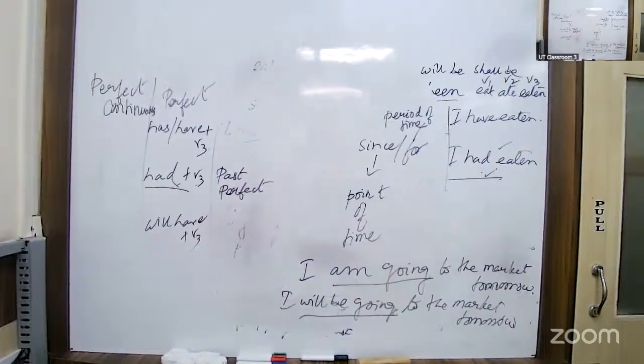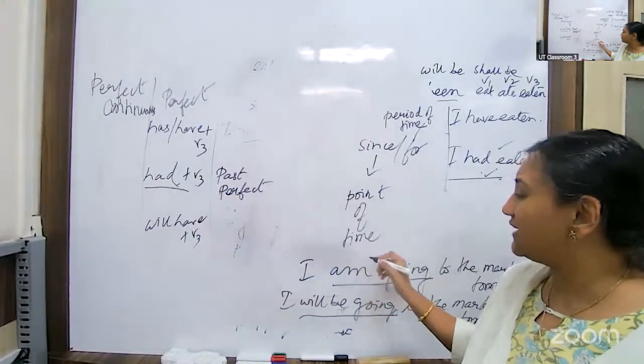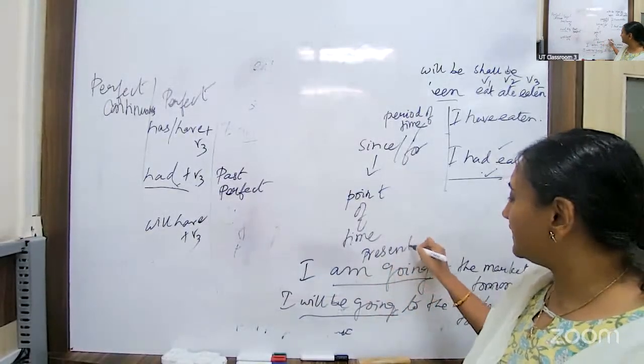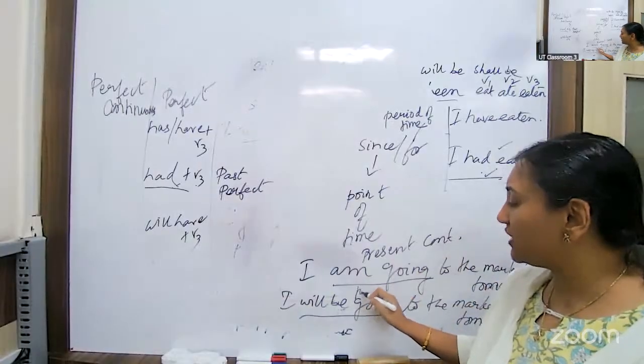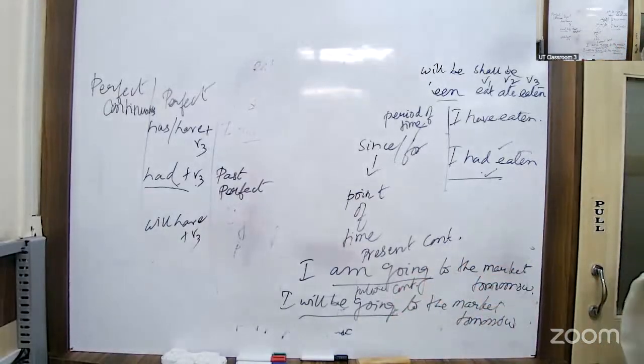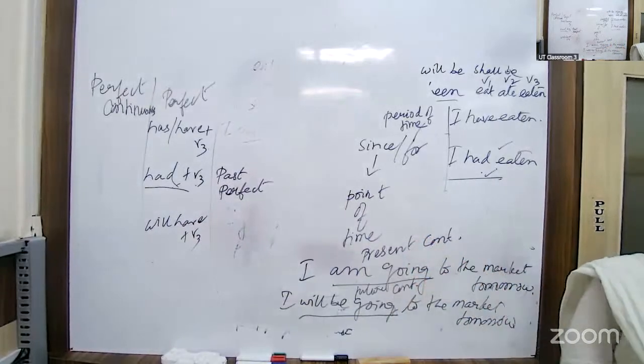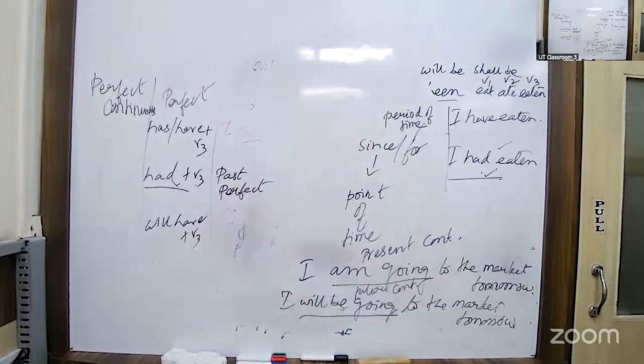The first one is present continuous. Ing is there, that means continuous, and am is there, so present. This is present continuous, and the next is future continuous. But can you tell me, is there any difference in the meaning? Yes. Structure is different, but the meaning is the same. Right? So by using present continuous tense also, we can refer to the future according to English. Okay, so other than all the forms of future tenses, by this also we can refer to the future, or we can also refer by simple present tense.